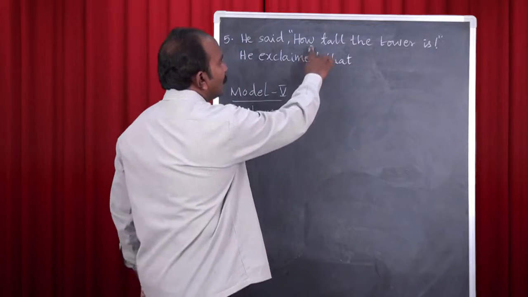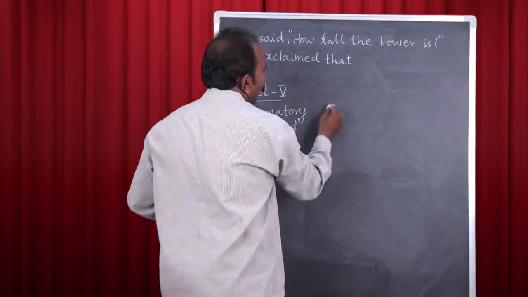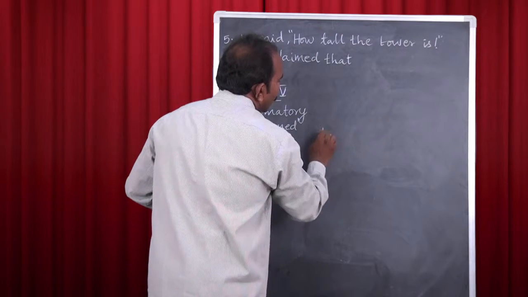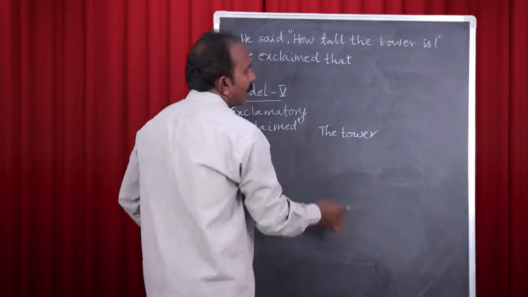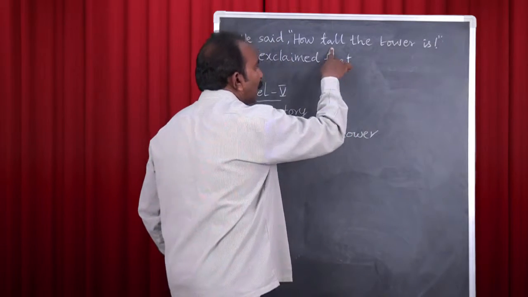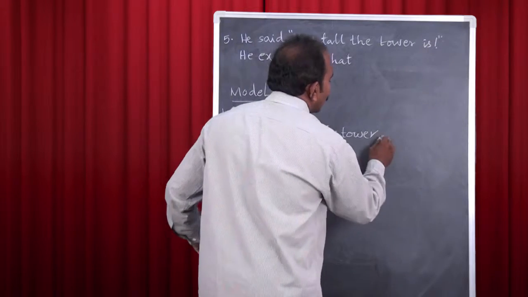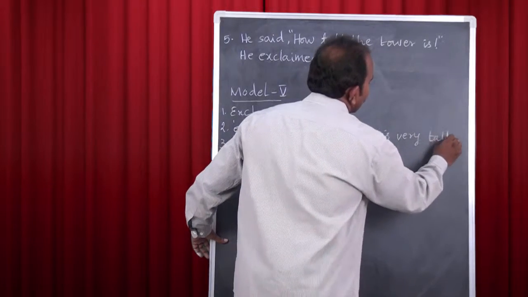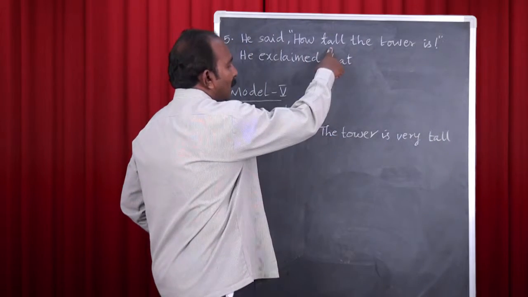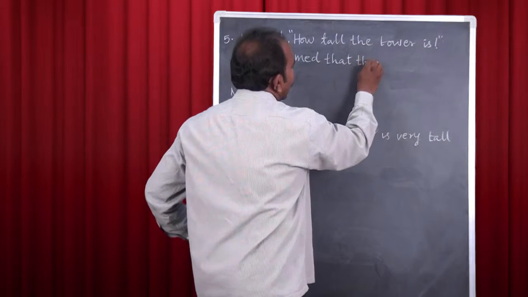And how can we change this as a statement? Here we are speaking about the tower. So we can take the tower as the subject of the sentence, and when the tower is very tall only, we exclaim, we express our surprise. So it can be changed as the tower is very tall. Just imagine we have this part, this sentence here, and then we can start writing the tower.